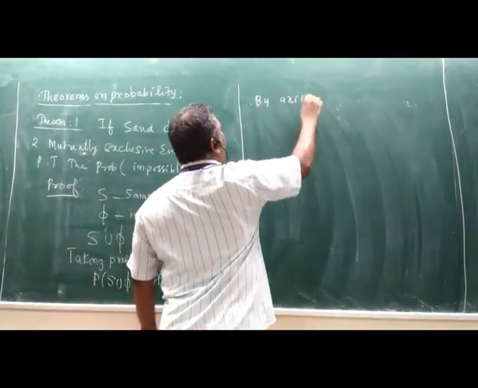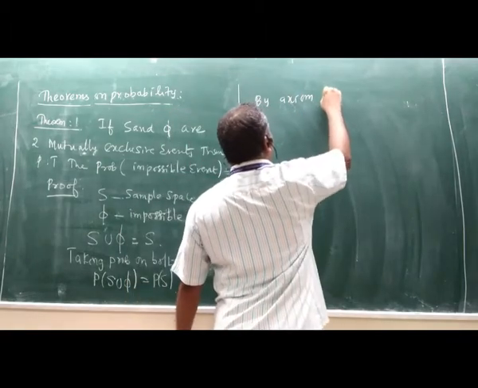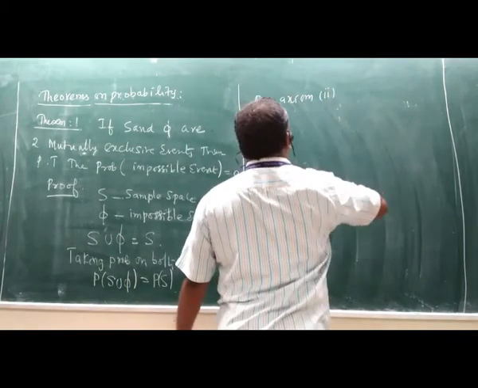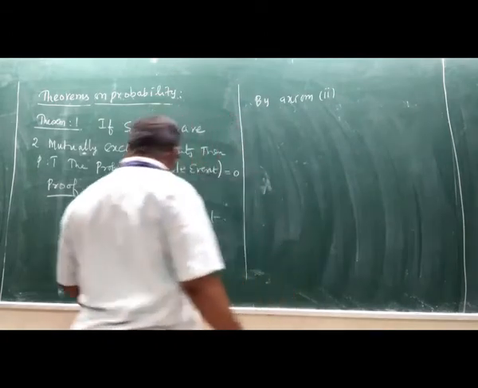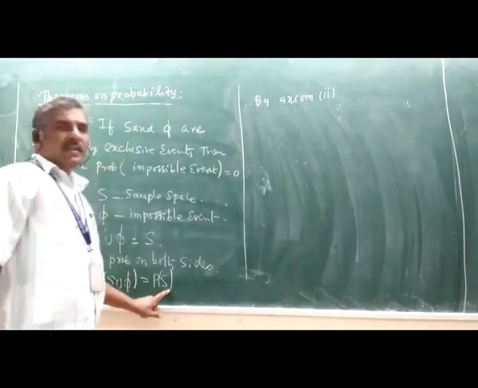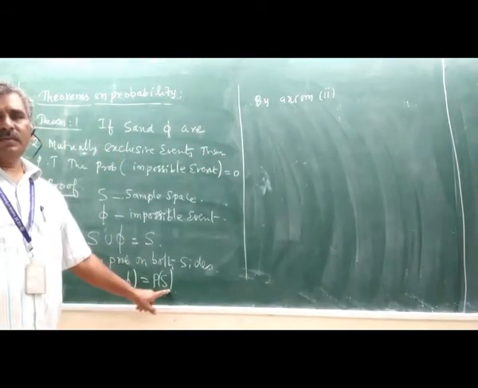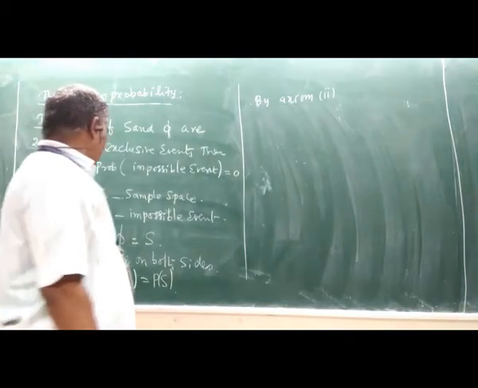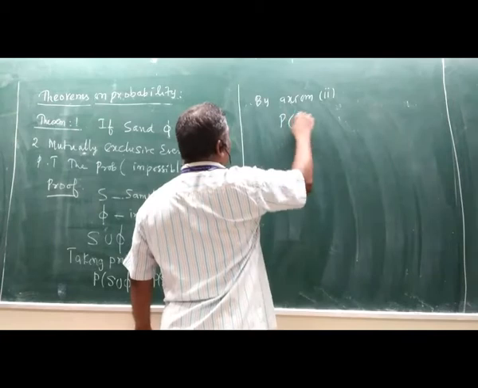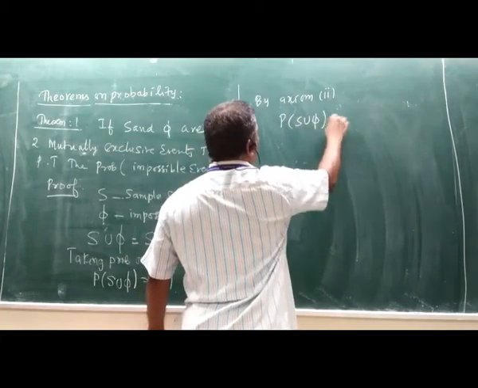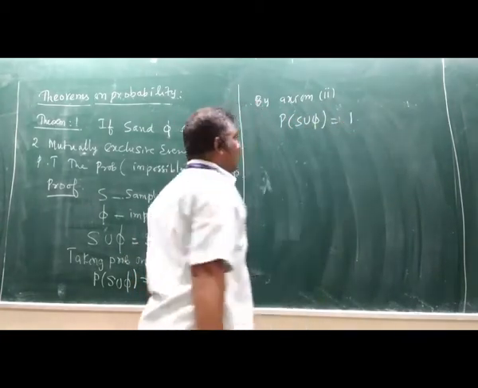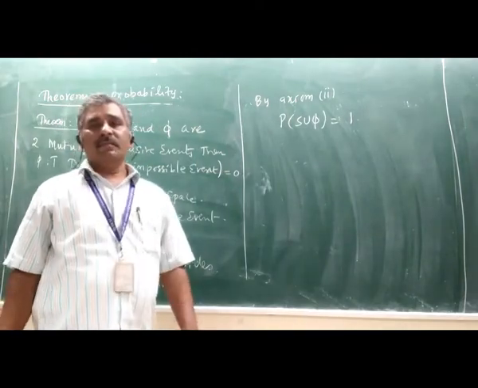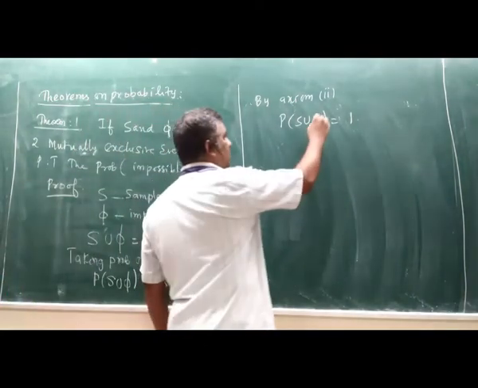By axiom 2, the right hand side is probability of S. What is it by axiom 2? Probability of S equal to 1. Therefore, we can write probability of S union phi equal to 1. But S and phi are mutually exclusive events.